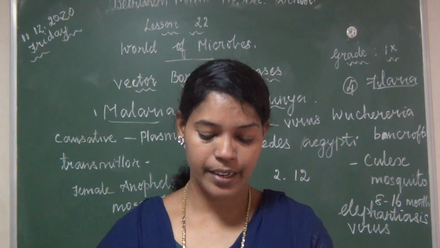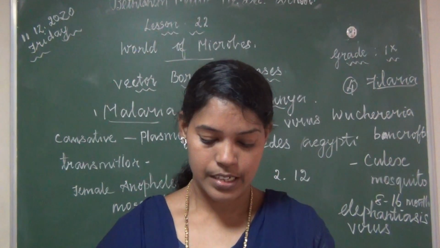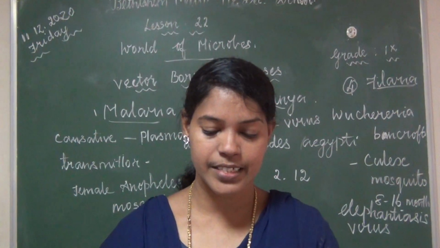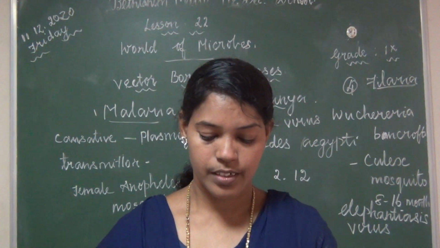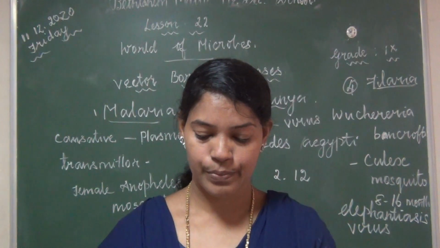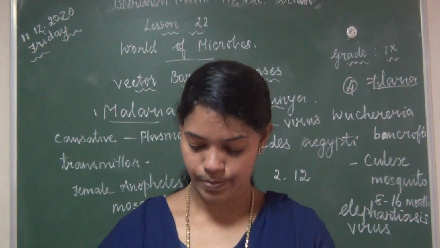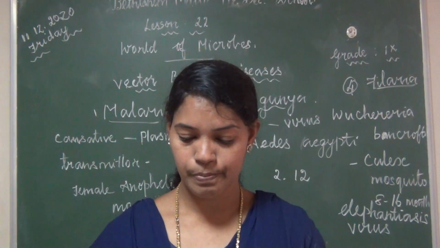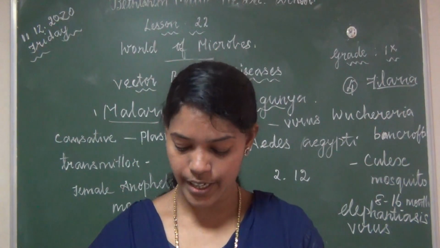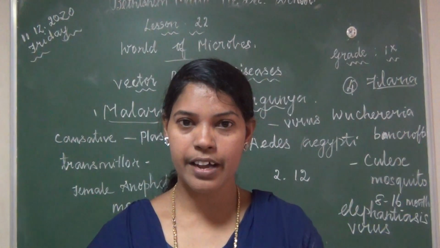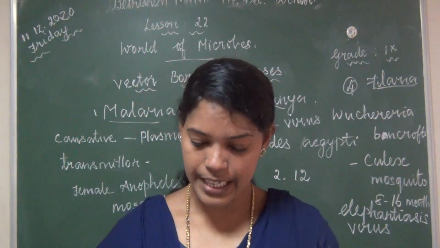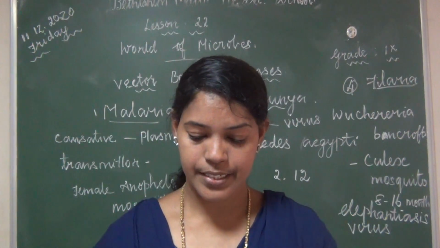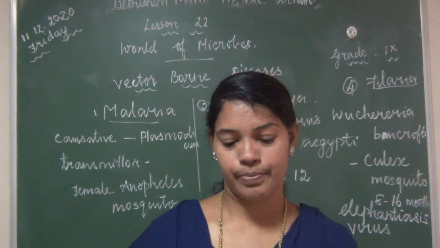Structure of nephron, paragraph C. It starts from "each kidney consists of" to till urethra. Then the diagram also, page number 241, structure of nephron. Clear?